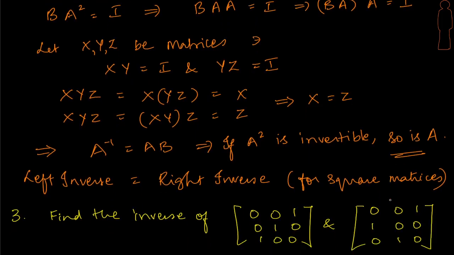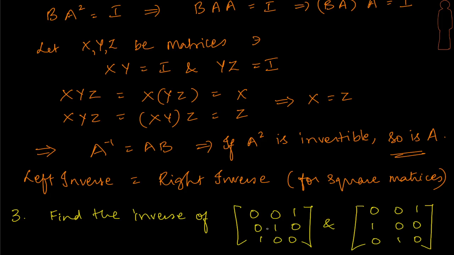So we are asked to find the inverse of these two matrices and see whether we are able to find something unique with these two matrices. It looks like something we had done before. Please try and think about it. So these are permutation matrices, if you remember, right?